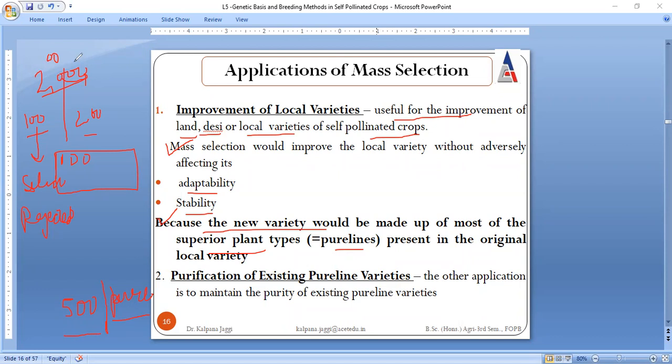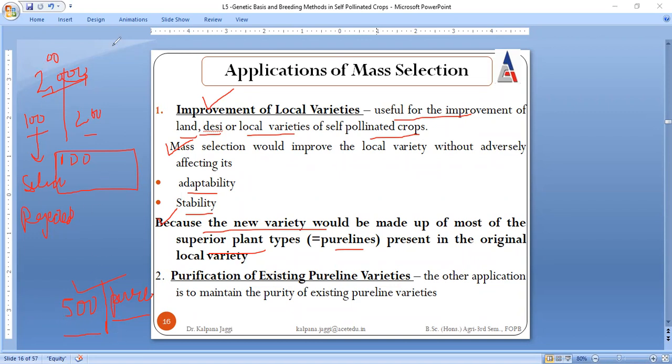And as a result of mass selection, this is the reason we say there is improvement of local varieties, and even the pure lines will be purified. This is the improvement taking place. From 2000 you selected 500 and these 500 are the superior ones. That means out of this population of 2000 you purified existing pure lines.